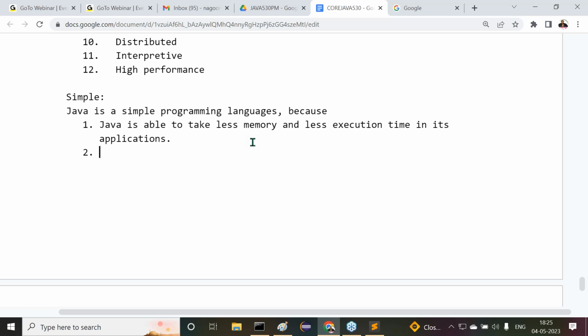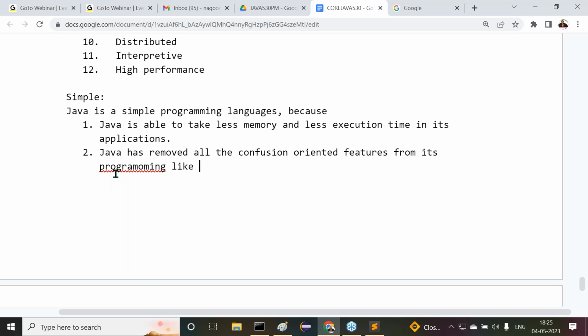Next one is, Java has removed all the confusion oriented features from its programming.